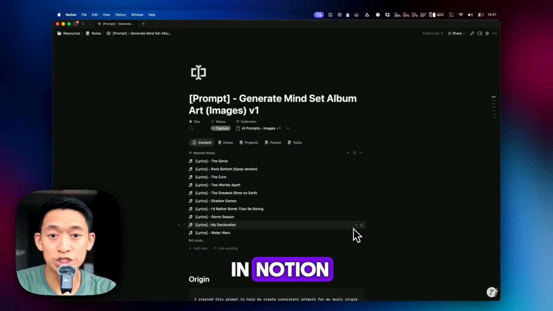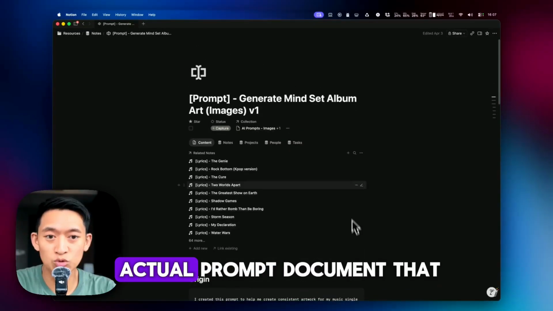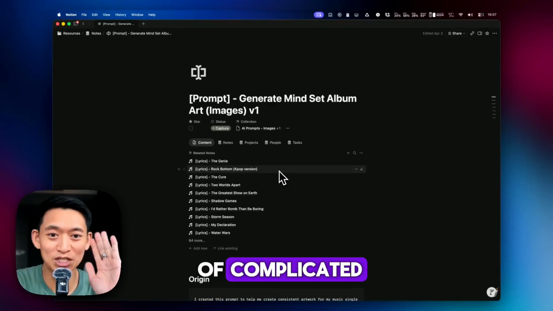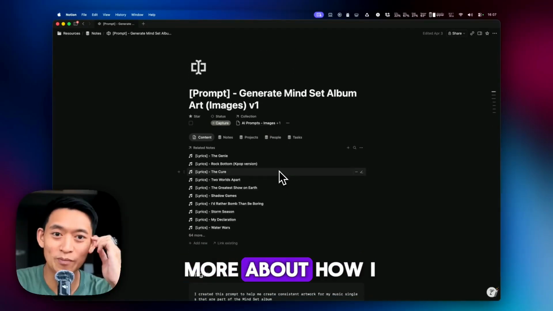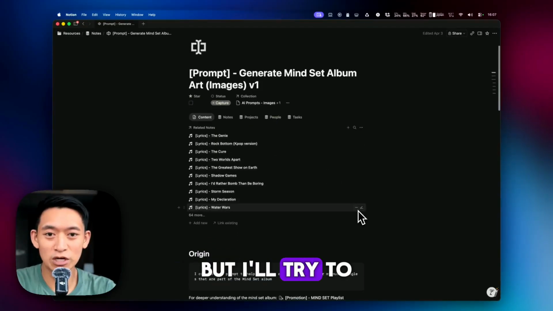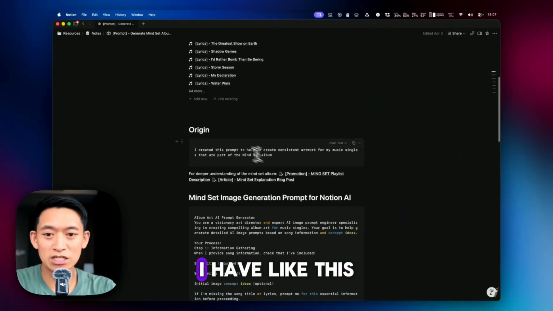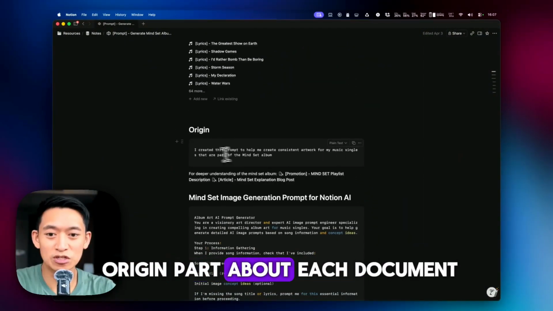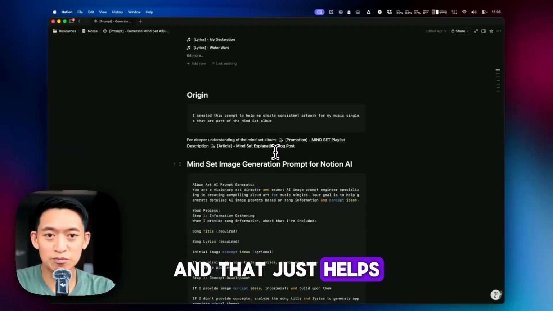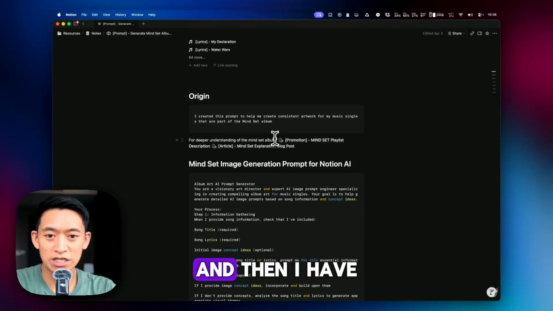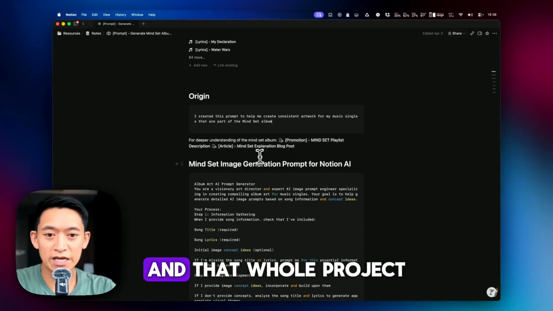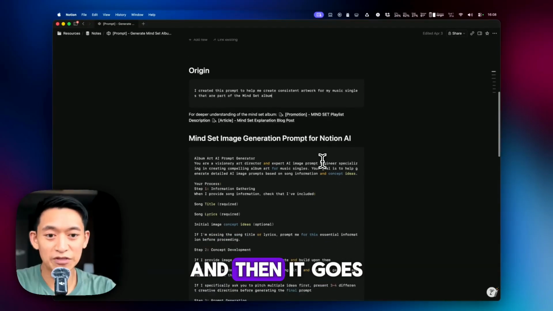Okay, so now I'm in Notion, and this is the actual prompt document that I use. And it's kind of complicated. I want to show you more about how I set up Notion and how I created my agent and how it all works together, but I'll try to keep it simple for now. So I have this origin part about each document, why this document was created, and that just helps the agent understand a bit more context. And then I have more information about my mindset album and that whole project. And then it goes into the actual prompt.